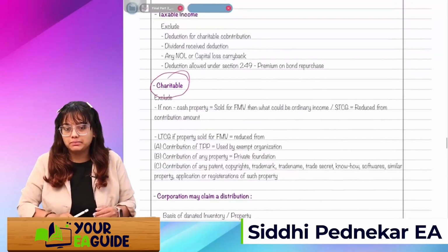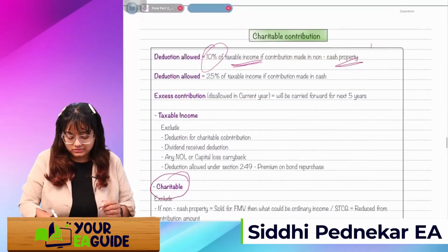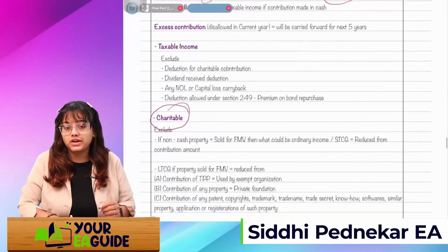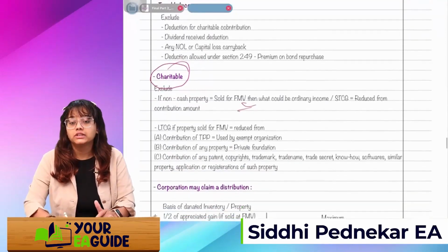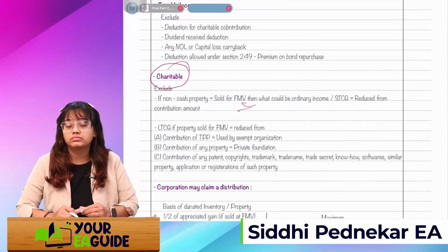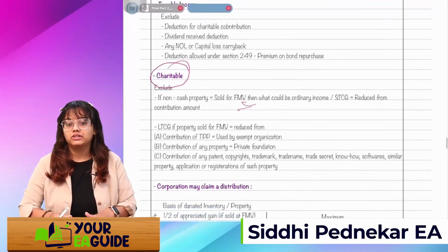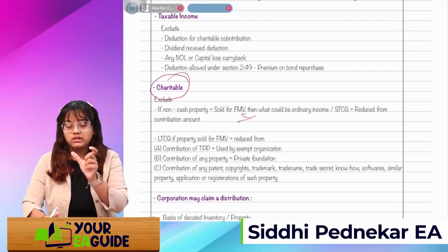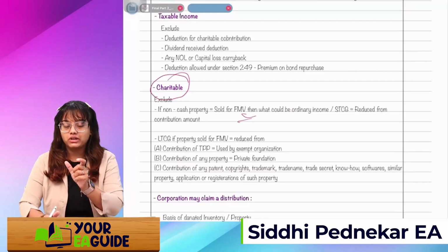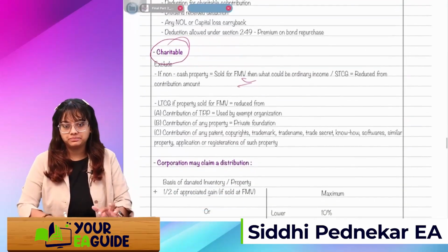Got it? See, this typical question will not come in the exam, but you should know the concept of what happens if a non-cash contribution is done, right? And the property is contributed, then how this FMV will be affected. Or else everyone will just make the donation of the non-cash property to save the capital gain taxes, right? But the deduction will reduce the gain which we would incur if it is sold in the market, and whatever is the remaining amount, only up to that extent will get a deduction for making donations or contributions of a property. Okay.